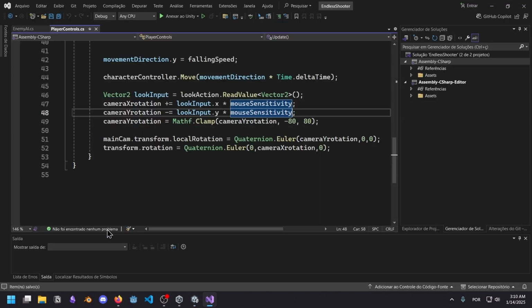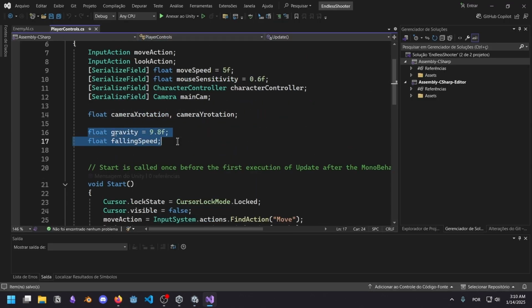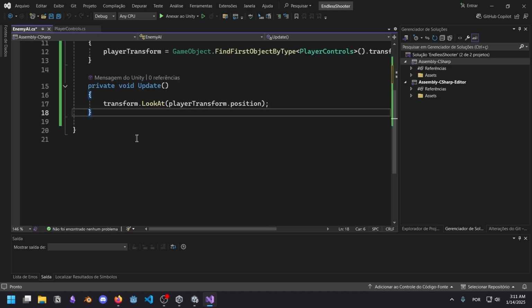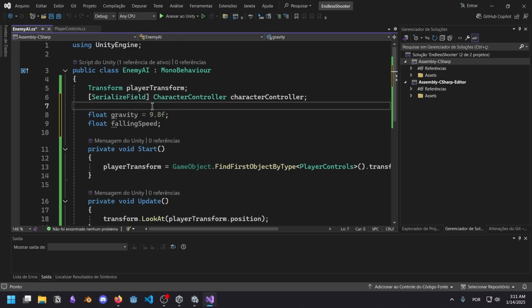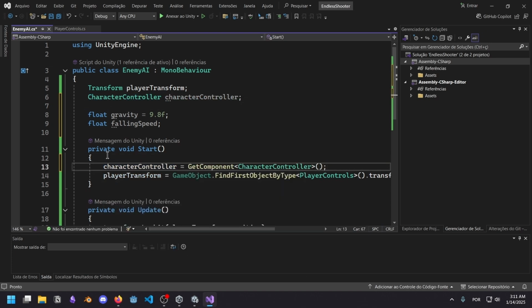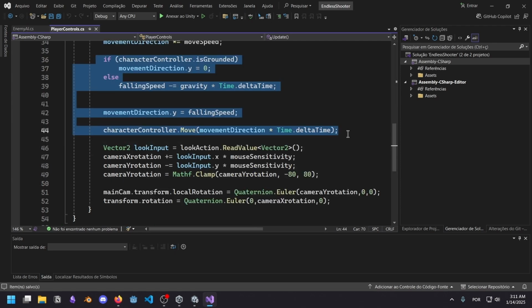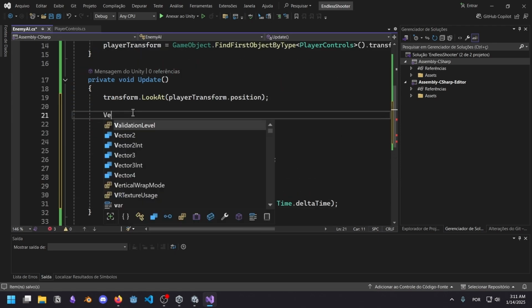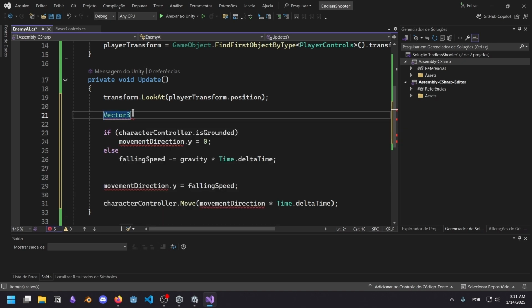Next thing I'm going to do is quickly copy these two variables and paste them here. Also, this variable. Oh, I just remembered one way that I can facilitate my life here, which is by getting the character controller here. I forgot about this one. Then I'm going to copy all of this, and I'm going to create movementDirection, which is going to be very different from the player's movement direction.